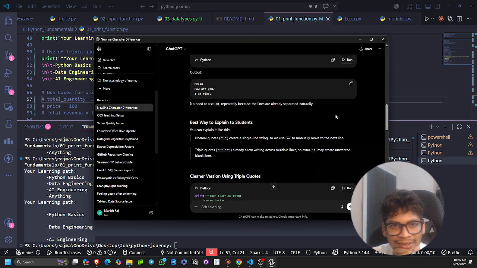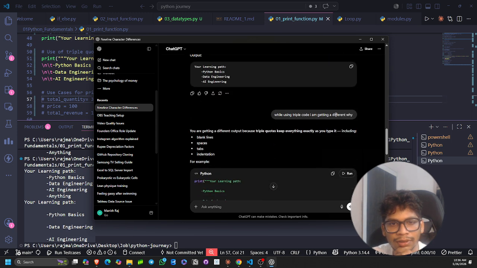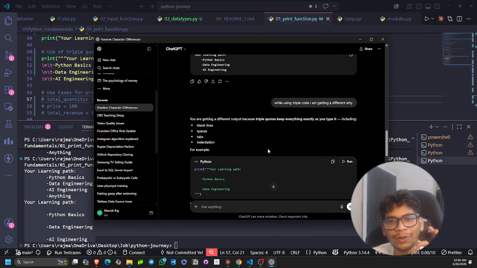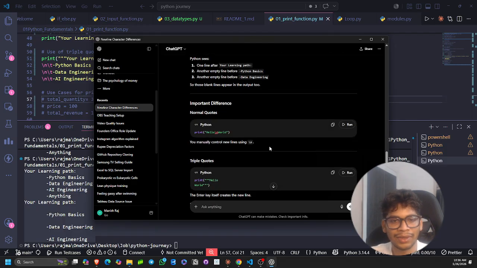Let's understand. Hello, how are you? Fine with the explainable codes. You are getting a different output because triple quote keeps everything exactly as you type it, including blank lines, spaces, tabs, indentation, everything. So if you type like this, you will get the result like this.